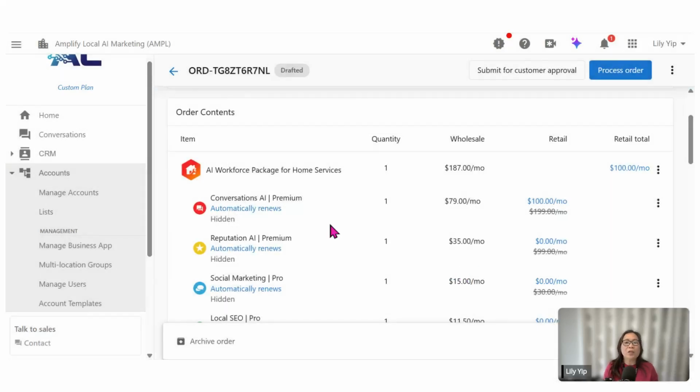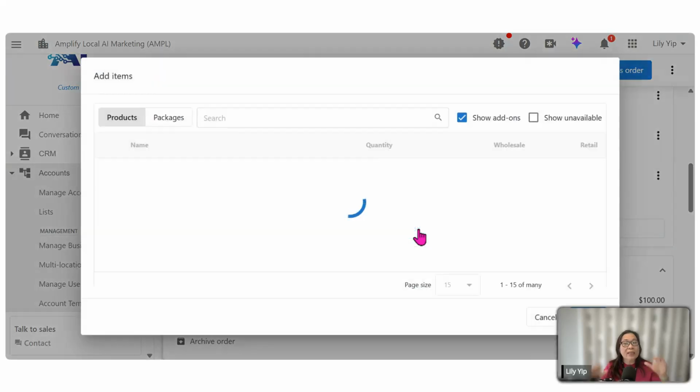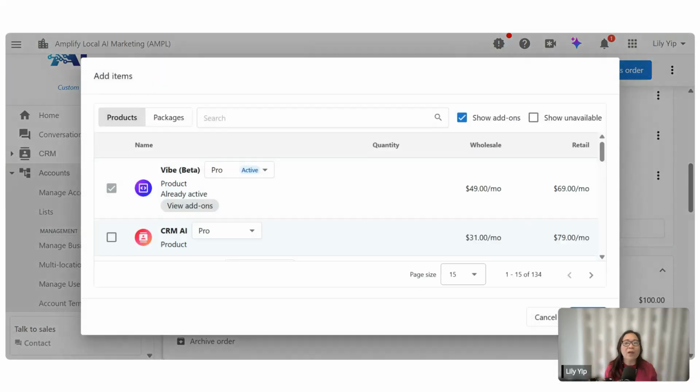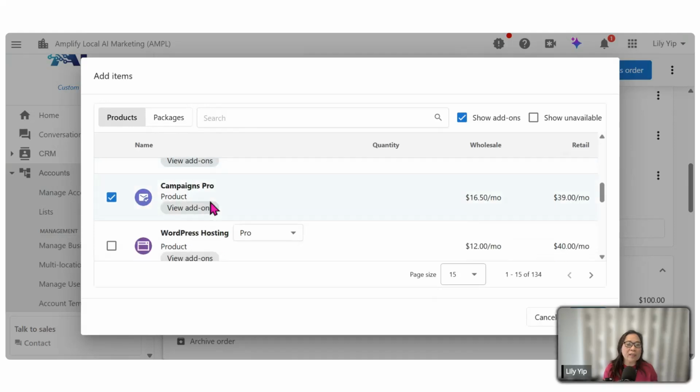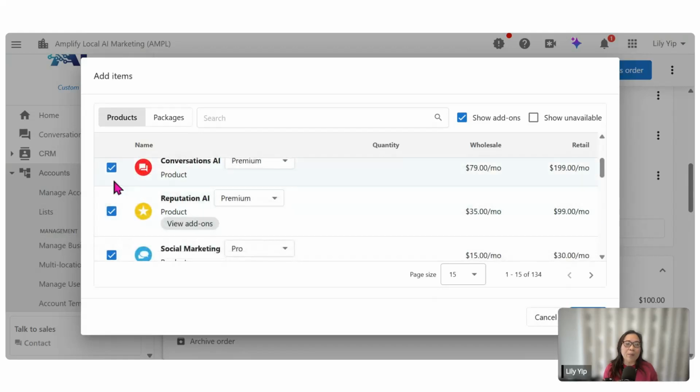Okay, all right. So apart from activating a package, right, you can also from the order page add on individual items if you want, right, from the marketplace. So if you want to add on a product, we can just go under the product page, right? So these are the many products that we have. Whenever you see a product that has a blue box and a tick, it means this product is currently existing in the account itself. Okay, so that you don't do a double ordering.